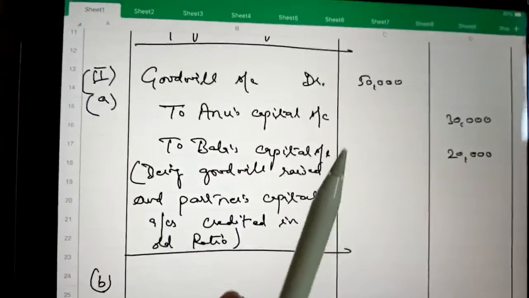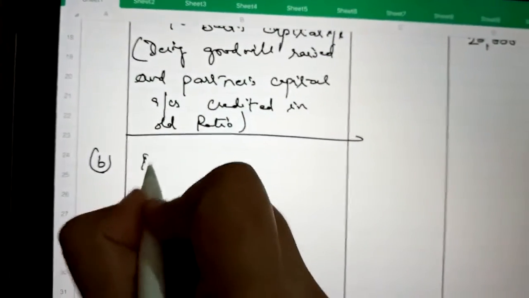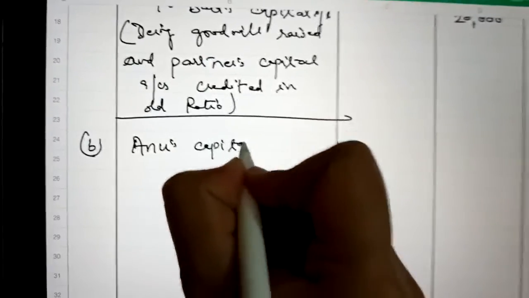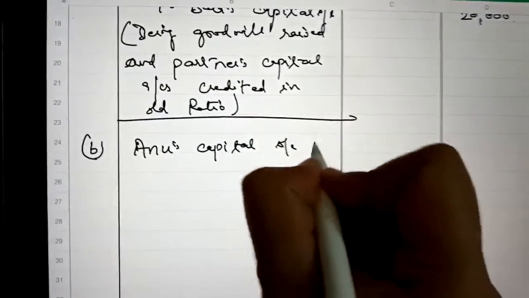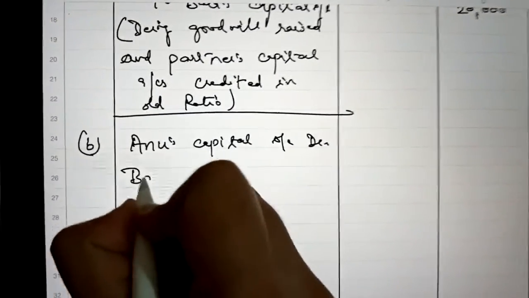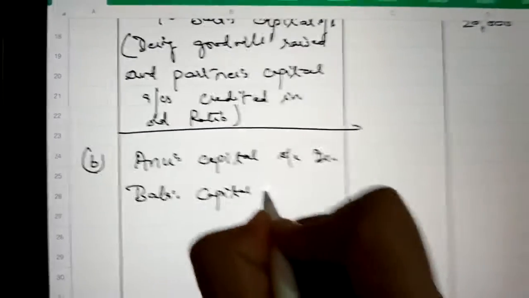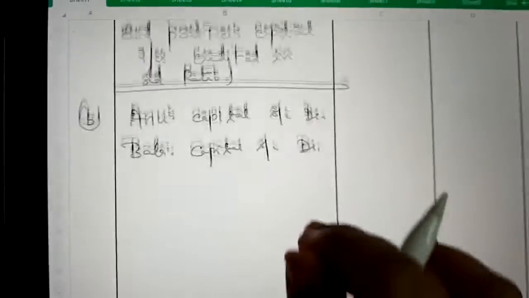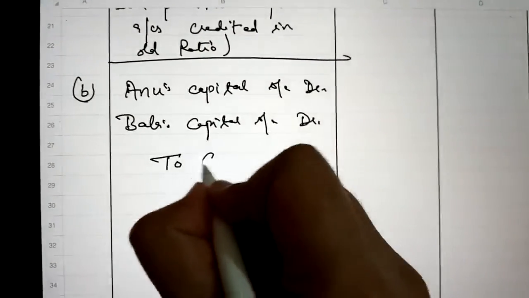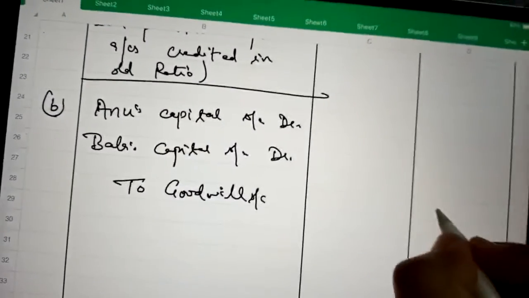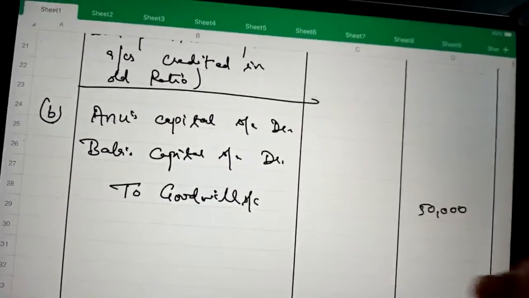Anu's capital account debit, Bala's capital account debit to goodwill account. Goodwill is 50,000 and it will be debited in the new ratio.